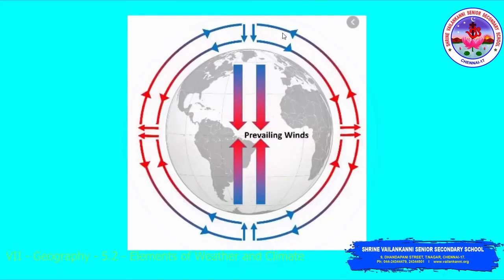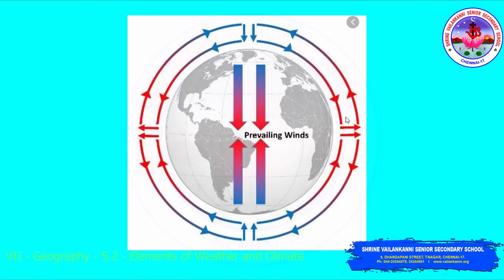Prevailing winds. The prevailing winds are the planetary winds that are caused by the formation of giant convection cells. You can see the cells. This is one cell. The warm air rises, and this warm air blows from the hot regions of the earth, that is the tropical region, towards the cold regions, that is the temperate and the polar regions. And the cold air from the polar region blows back to the hot regions.